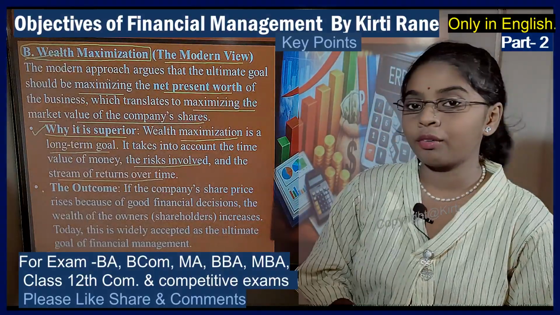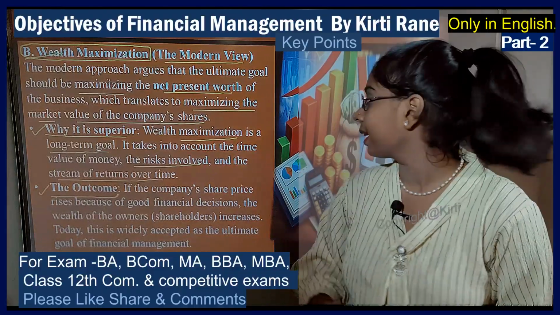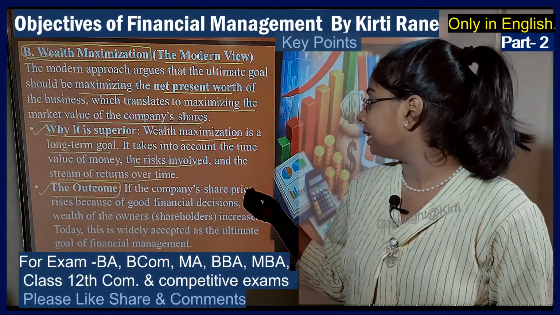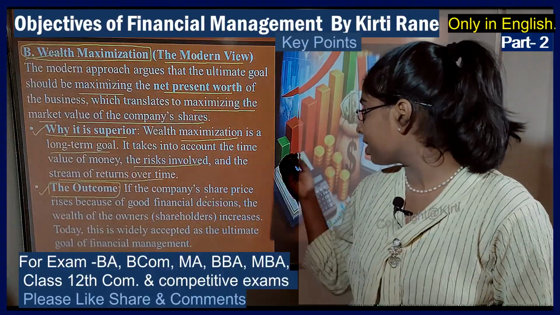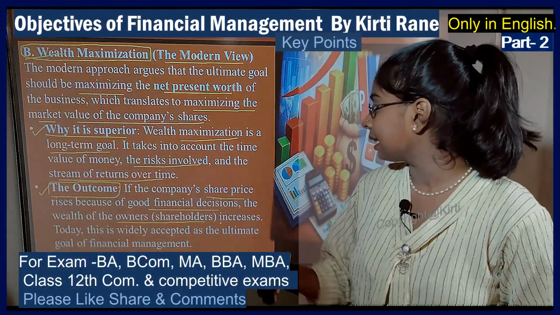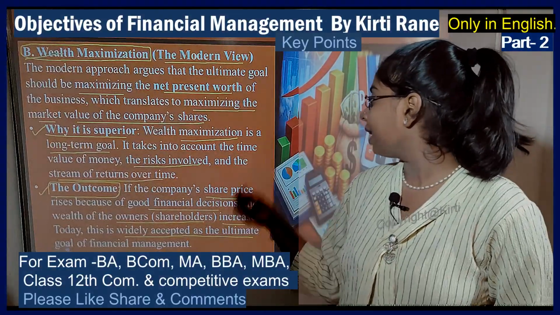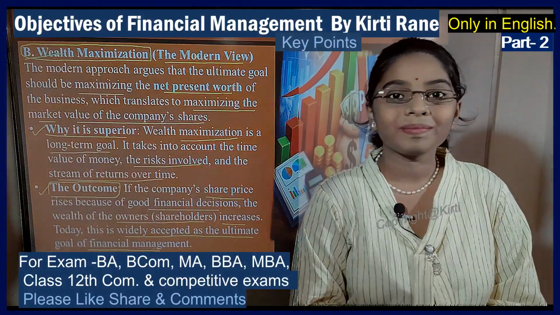Now, what are its outcomes? What outcome do we receive from the wealth maximization objective? If a company's share price rises because of good financial decisions, the wealth of the owners or the shareholders increases. Today, this is widely accepted as the ultimate goal of financial management.